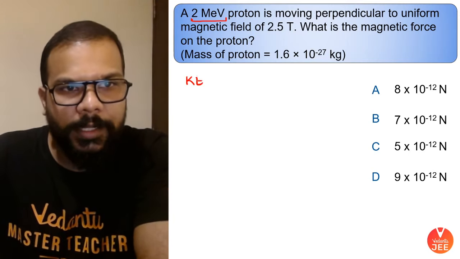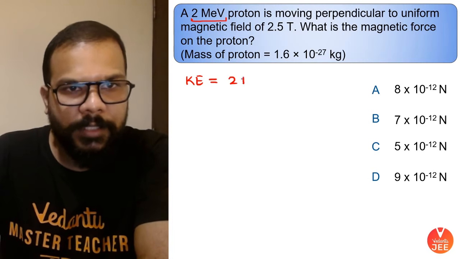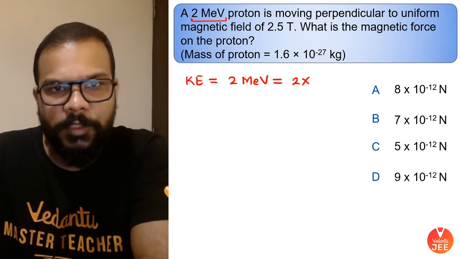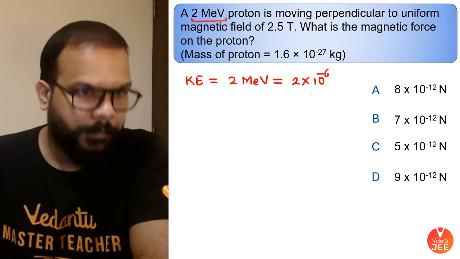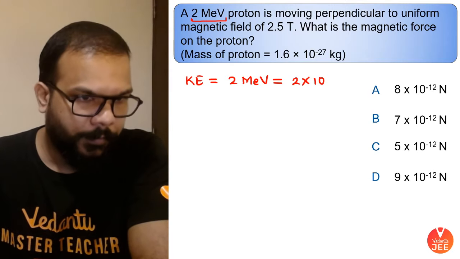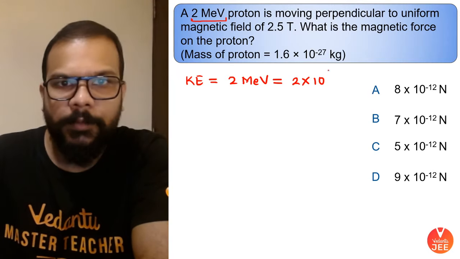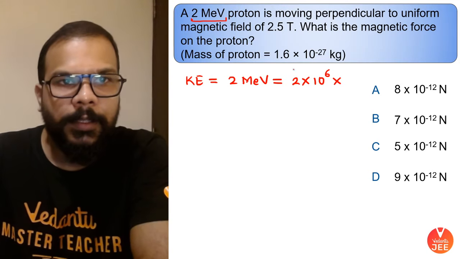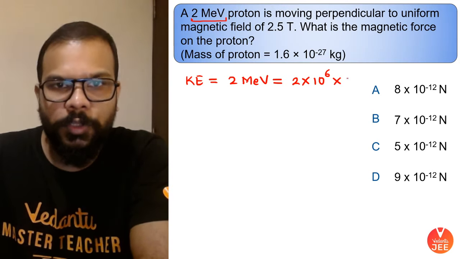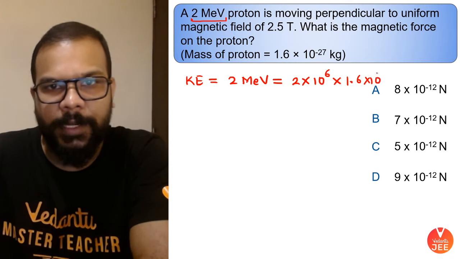If I write down the kinetic energy, which is given as 2 mega electron volt, to convert it into joules, first of all, mega is 10 to the power plus 6. Micro is 10 to the power minus 6, by the way. This is 10 to the power 6. And to convert electron volt into joules, you just multiply by the charge of the electron.